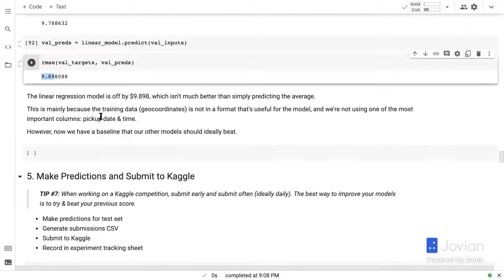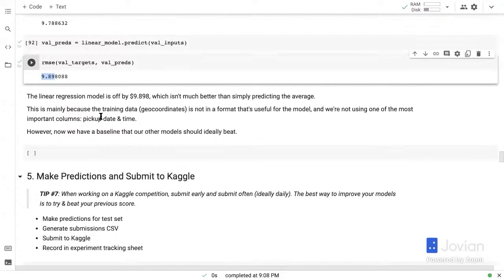In this case, I would say that this is mainly because the training data, which is just geo coordinates at this point, which is latitudes, longitudes, etc., is not in a format that's very useful for the model, right? How is a model going to figure out that latitude and longitude are connected, and there's a pickup latitude and a pickup longitude, and then there is some distance between them? All those relationships are very hard for models to learn by themselves. And that is where feature engineering is going to come into the picture.